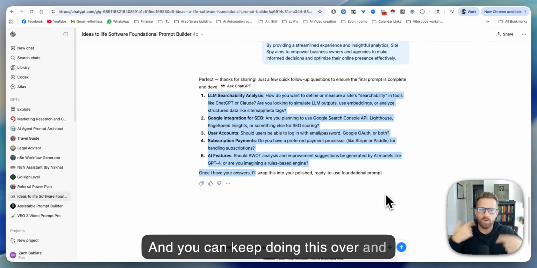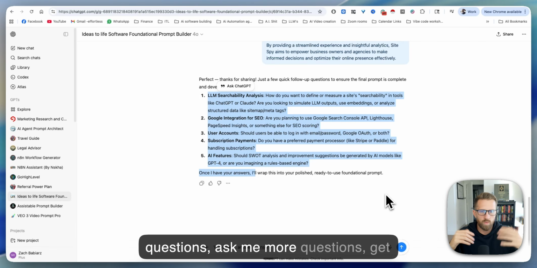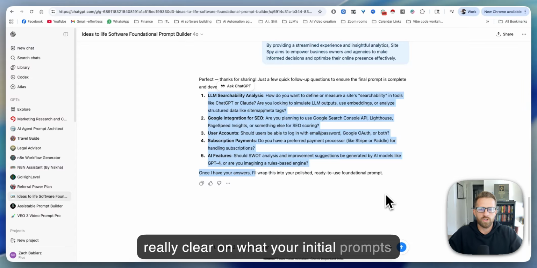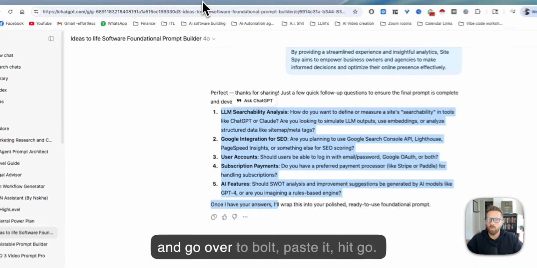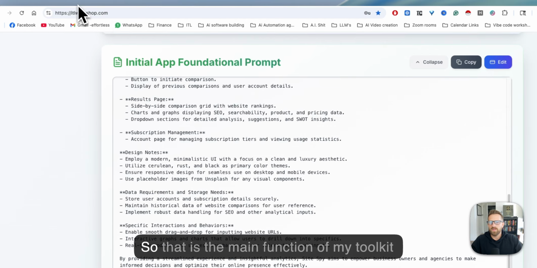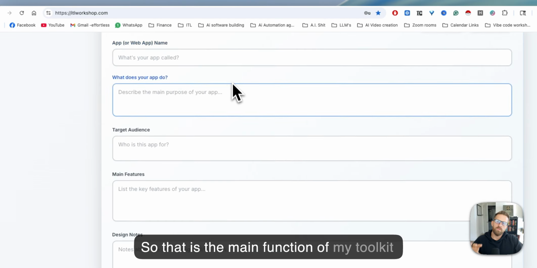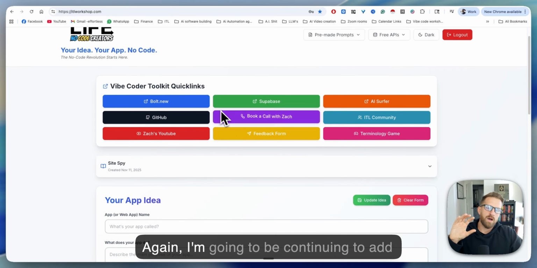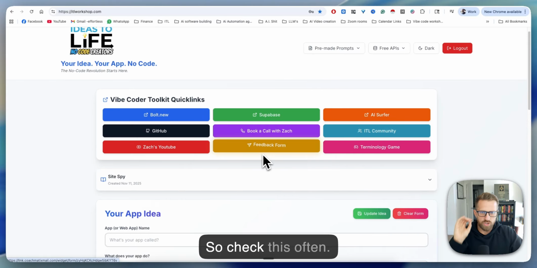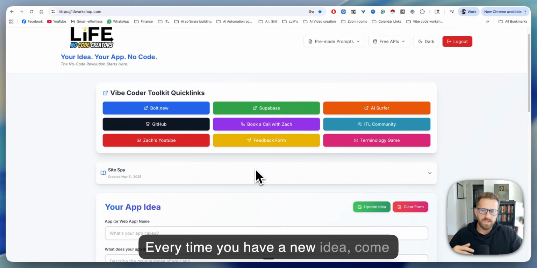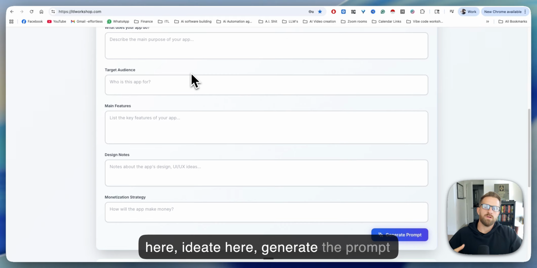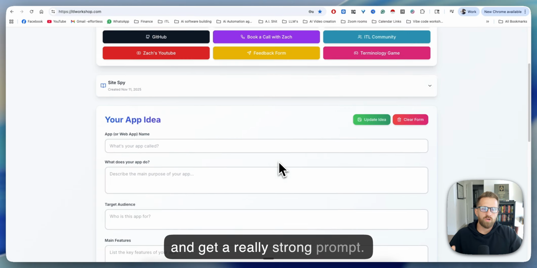And you can keep doing this over and over. Say, hey, ask me more questions, ask me more questions. Get really clear on what your initial prompt's going to be. And then you would just take it, copy it, and go over to Bolt, paste it, hit go. So that is the main function of my toolkit here. Again, I'm going to be continuing to add to this, so check this often. Every time you have a new idea, come here, ideate here, generate the prompt, and get a really strong prompt.